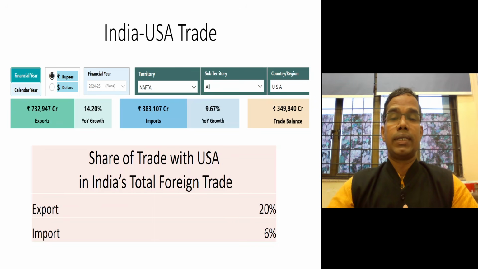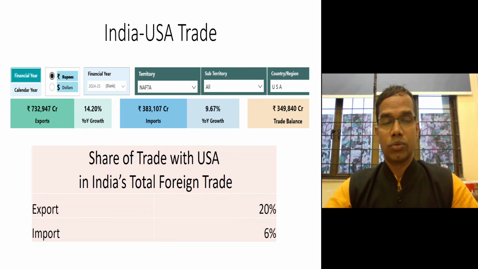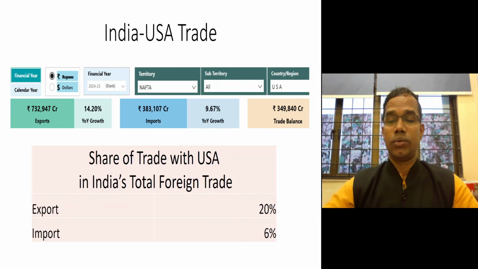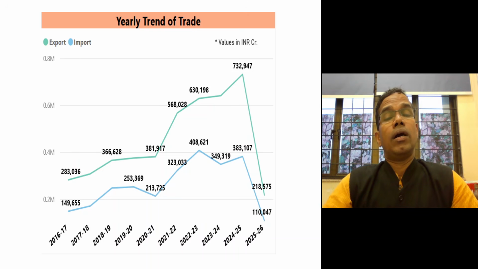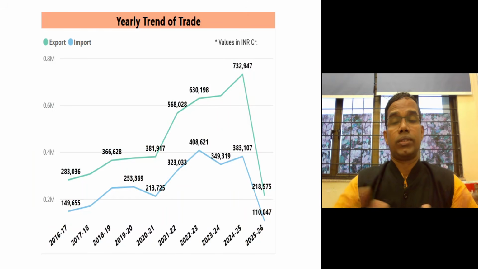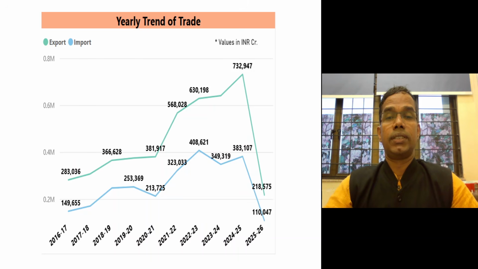So in terms of export destination, definitely USA contributes 20 percent to India's total export, and USA contributes only 6% to India's import. So that's how Trump is worried about this, that we are doing very little trade with USA, and this is the data that we see. And so when you ask whether imposition of tariff on India's export will affect India's trade or not, definitely if it is one-fifth share, then we should be worried about it. And that is what is the major point of discussion in the entire country.